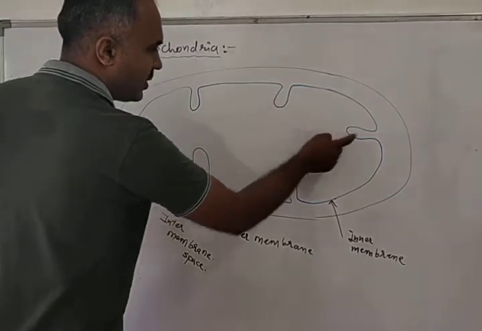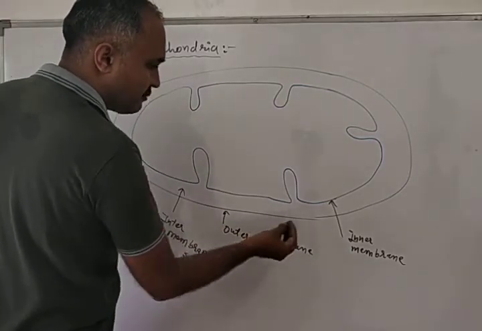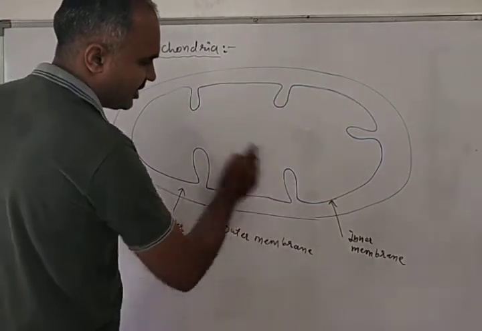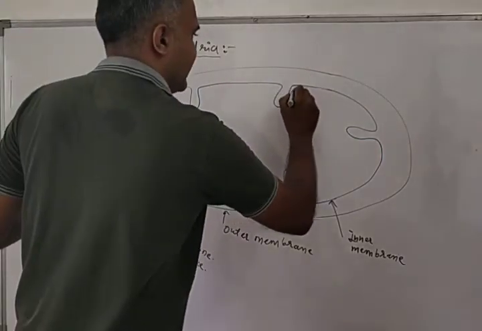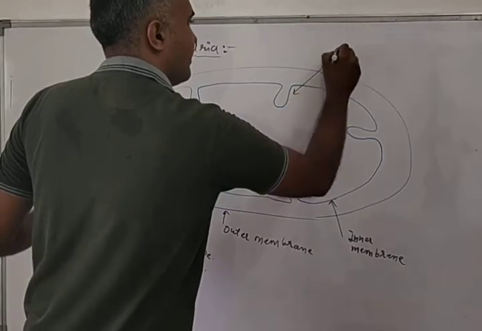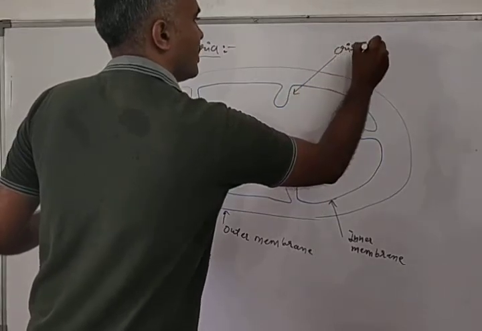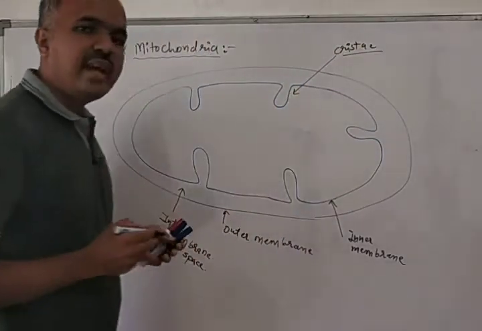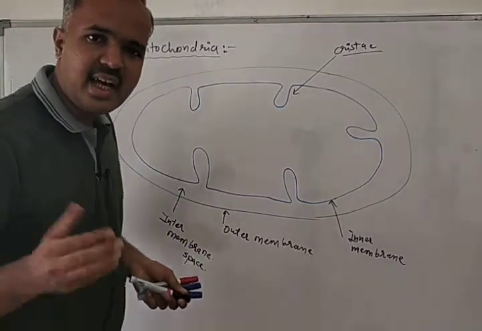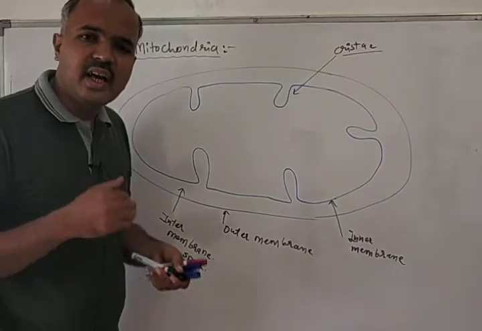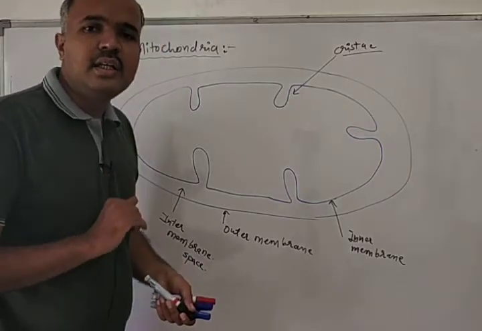Now let's talk about these structures. These structures arise from the inner membrane and they are known as cristae. Cristae are the invaginations that arise from the inner membrane.